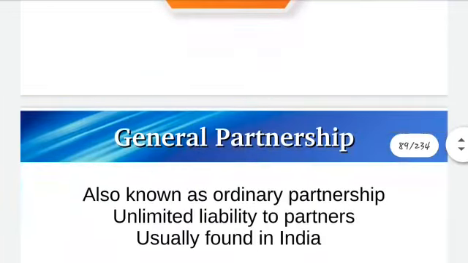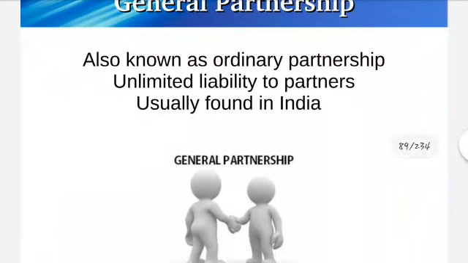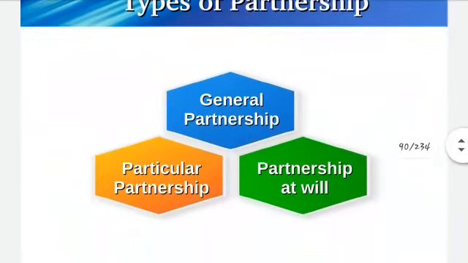So the first one is general partnership. General partnership basically means the partnership which has all the characteristics of partnership which you have discussed till now. Then this general partnership is divided into two: particular partnership and partnership at will.